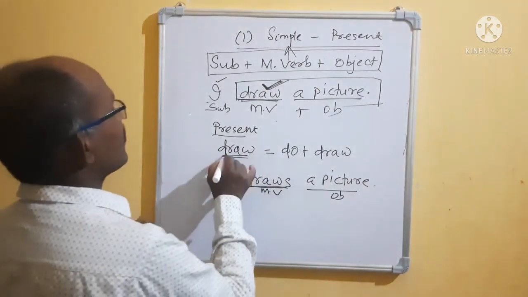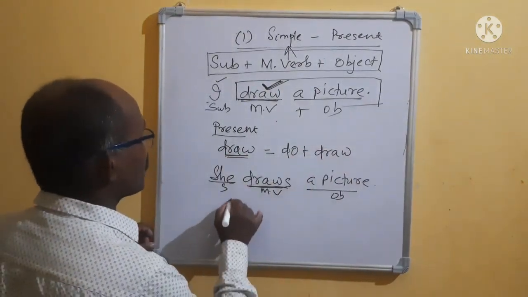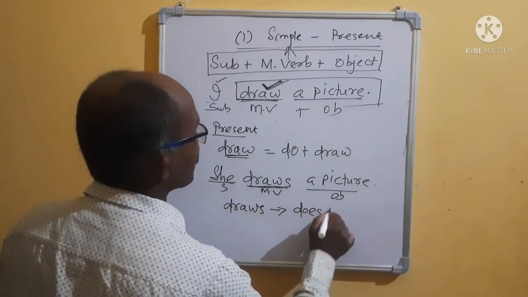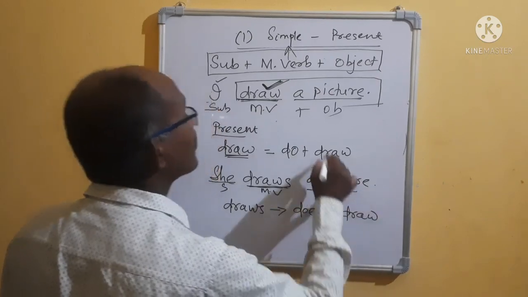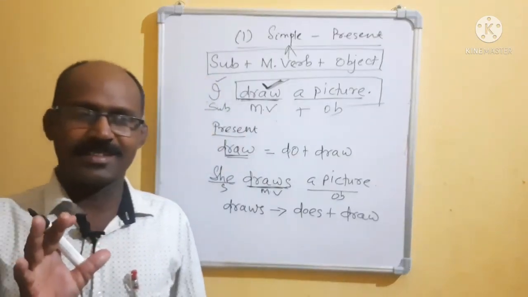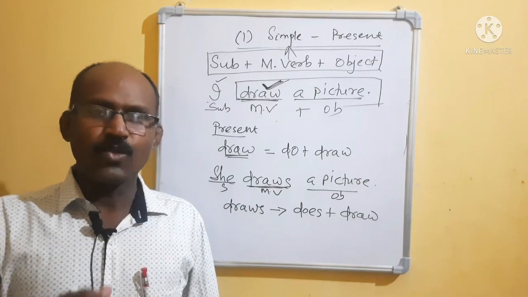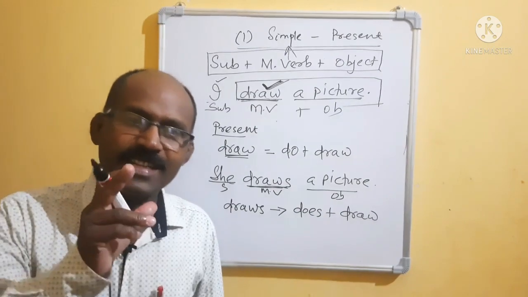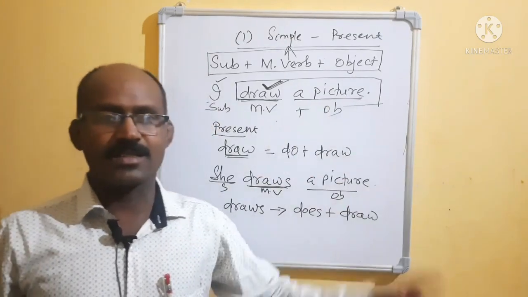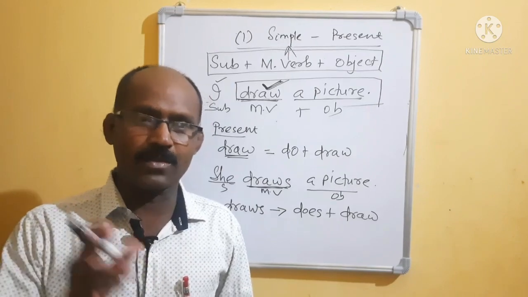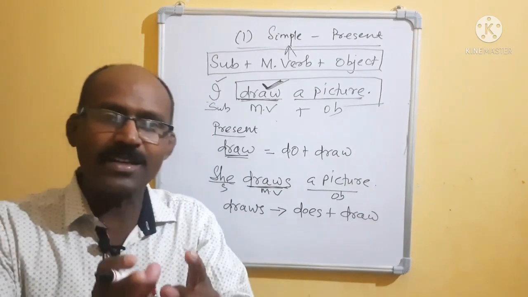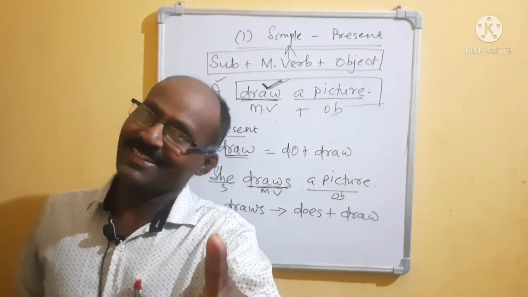That means draws means, first, we know draw means do plus draw. Then I come to draws. Draws means what? Does plus draw. Here see, both are same. And one thing please remember, it comes to my mind. When we are using s in a noun, it becomes plural. Monkey, monkeys. Teacher, teachers. Doctor, doctors. Farmer, farmers. Okay? If we are using s in the subject, it becomes plural. Right?